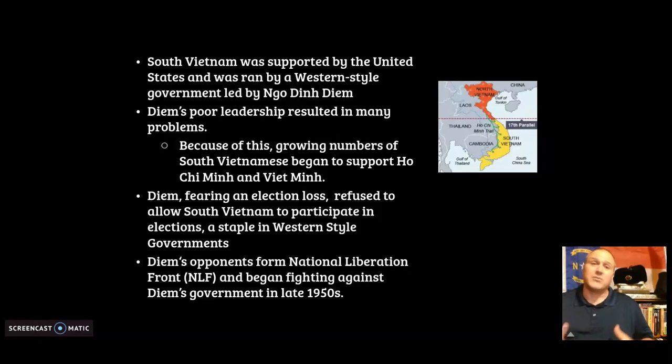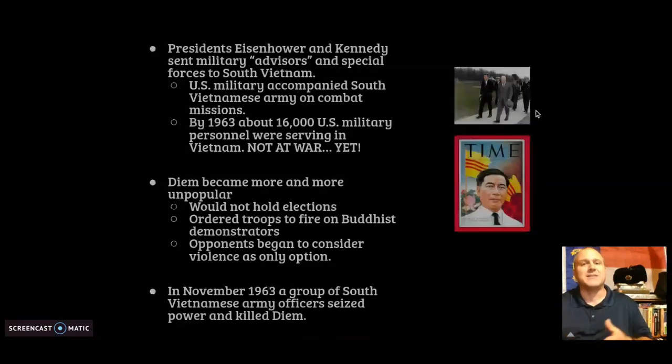Well, Diem feared this election loss, and he even refused to allow South Vietnam to have any type of Western-style elections, which is really a staple in the Western-style government, right? We're a popular sovereignty. We're allowed to vote our leaders in. Well, Diem was like, no, I don't think so. So once you do that, you kind of turn into like a dictator, right? So you turn into a communist dictator, sort of. And Diem's opponents from this National Liberation Front began fighting against Diem and his government in the 1950s.